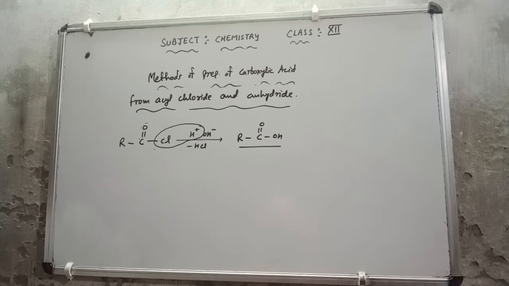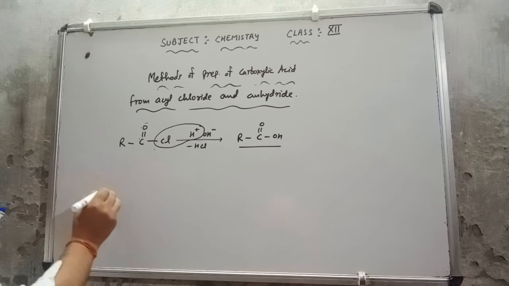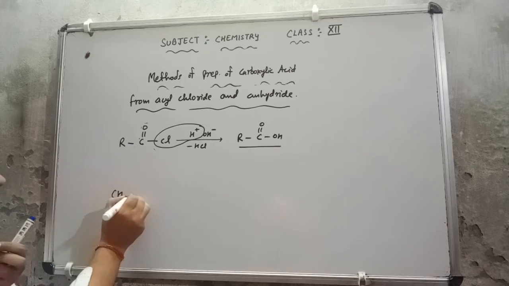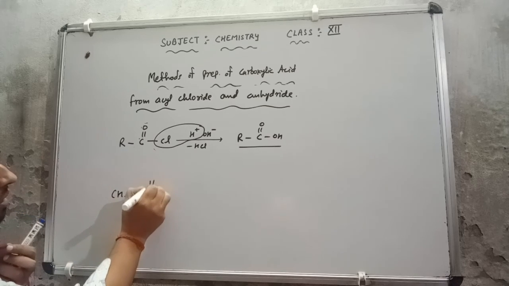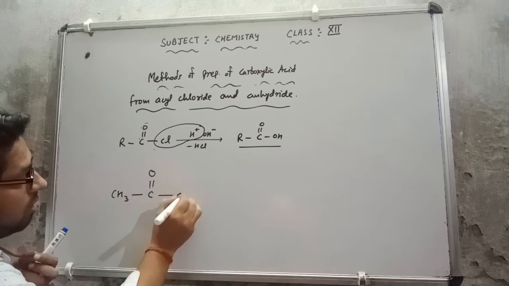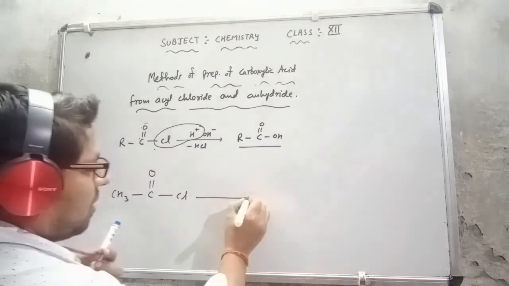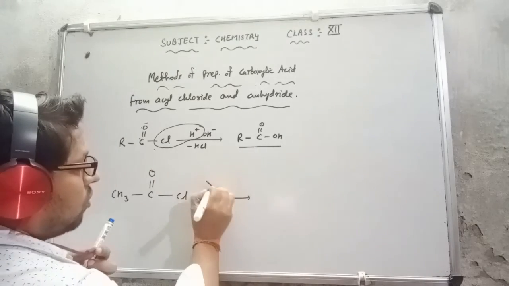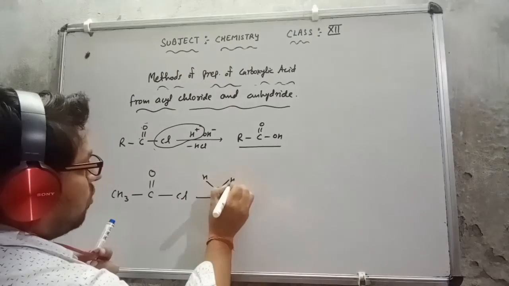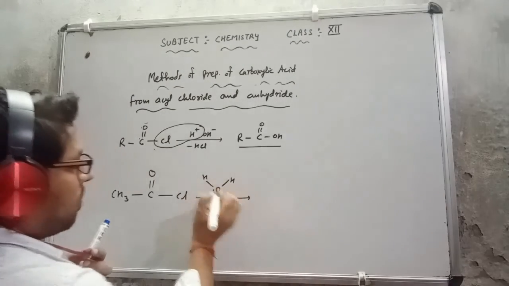How will it go in the acetic anhydride? If I show you the mechanism of this reaction, then you can see actually how this is going on. Suppose I have taken CH3 single bond C double bond O single bond Cl. This is it, and the water molecule is available here. This is O single bond H single bond H, and these are the lone pairs on it.